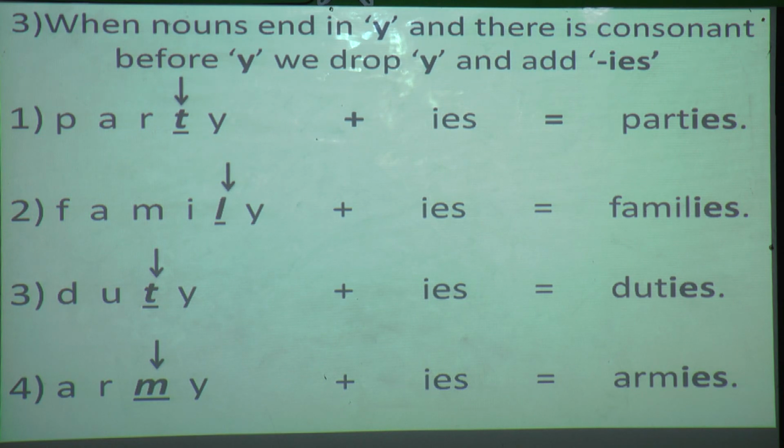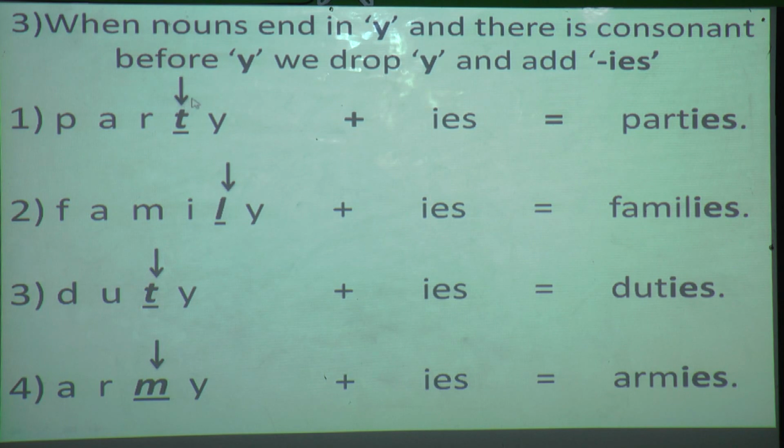So shall I start? Okay. So first example is party. P-A-R-T-Y. We only have to see the last letter. So what are they telling? When nouns end in Y. Yes, this is a noun. Okay, our noun is ending with Y. Now we have to see which letter is before that. T. I have made the arrow. Can you see this, students?